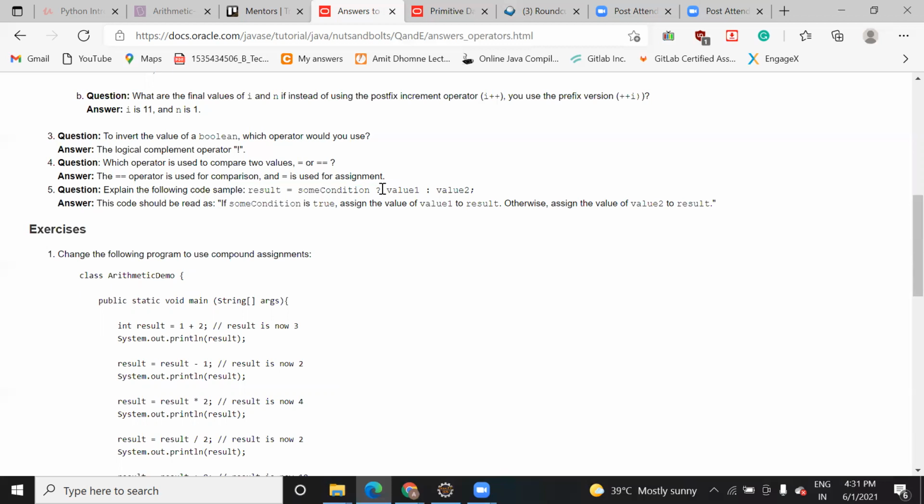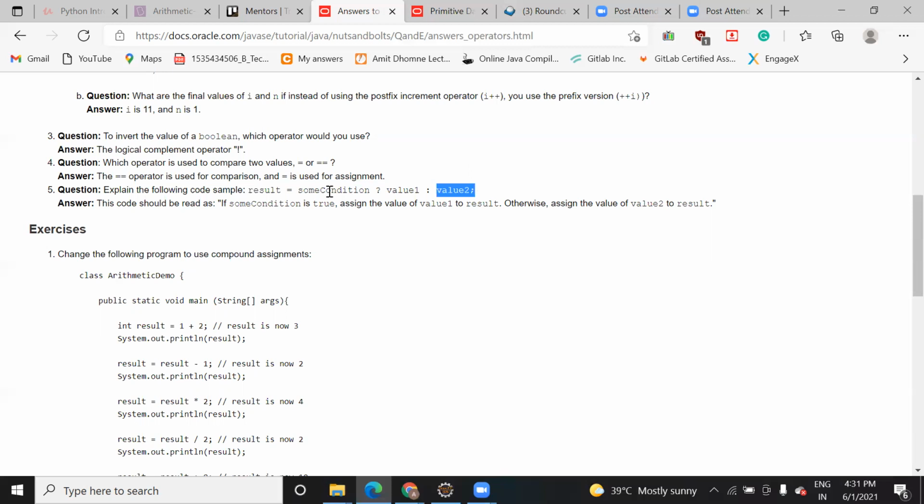So if the first condition is true, then the first value will be assigned, and if the condition is false, then the second value will be assigned. Here it is similar to the if condition. If the condition is true, then you will print this, otherwise this. If, else.